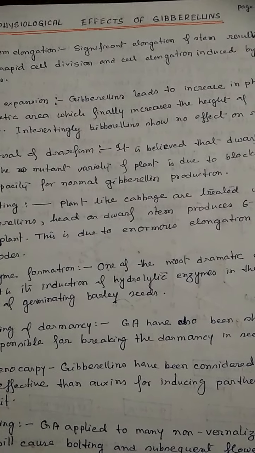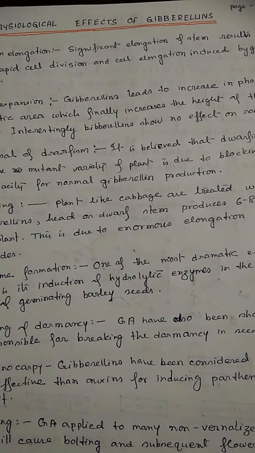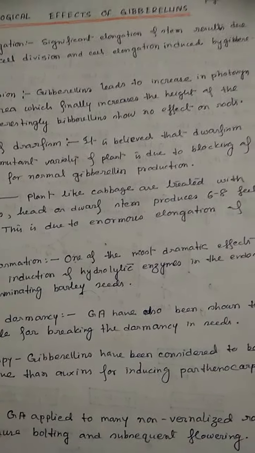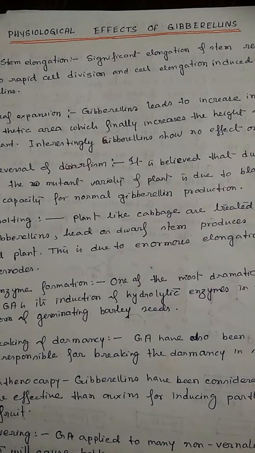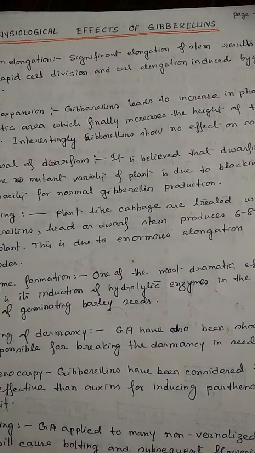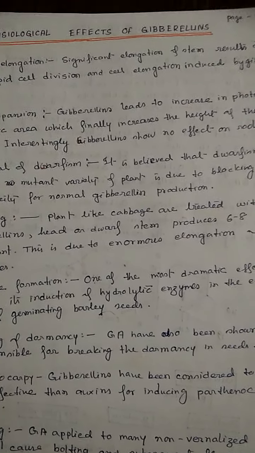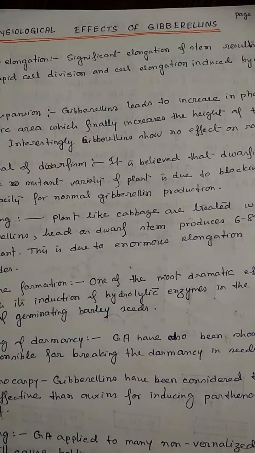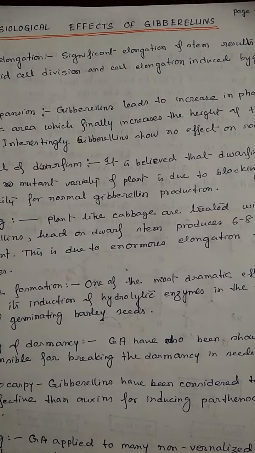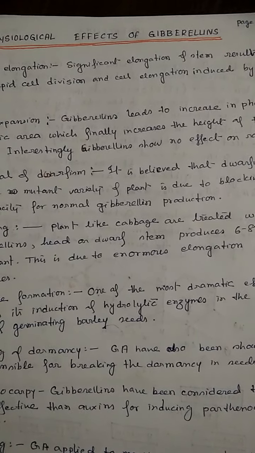Reversal of dwarfism. Gibberellin shows no effect on root. It is believed that dwarfism in mutant varieties of plants is due to the blocking of the capacity for normal gibberellin production.